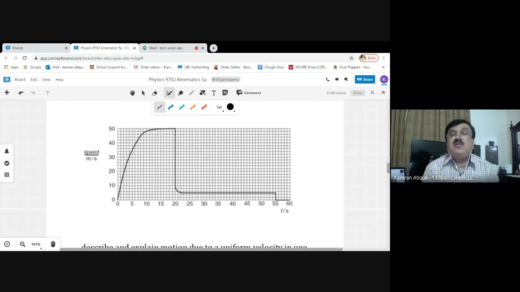And when the resultant force becomes zero, remember, acceleration also becomes zero. And zero acceleration means the body starts falling down vertically with a constant velocity.